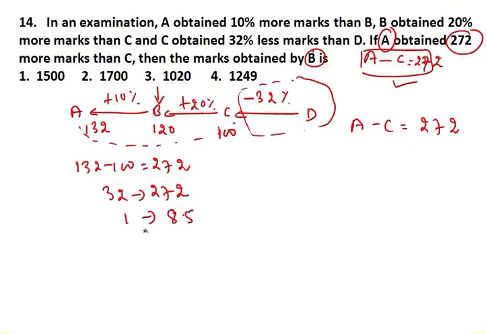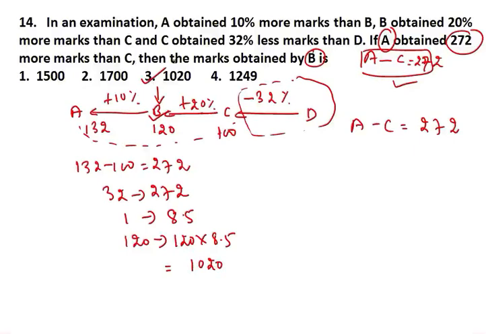Now if 1 represents 8.5, in the question it is asking you B's value. How much B obtained? Here B is 120. So 1 represents 8.5, then 120 will represent how much? 120 into 8.5, then you get your answer. If you multiply, you get 1020. Option number 3. I hope this point is very clear now.